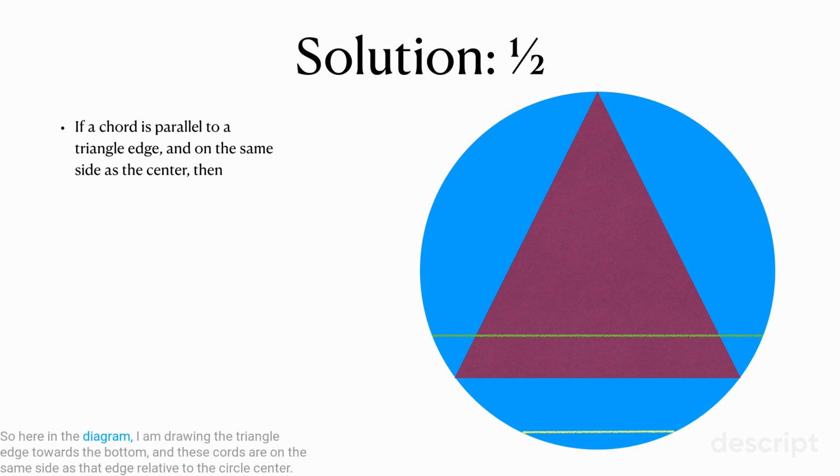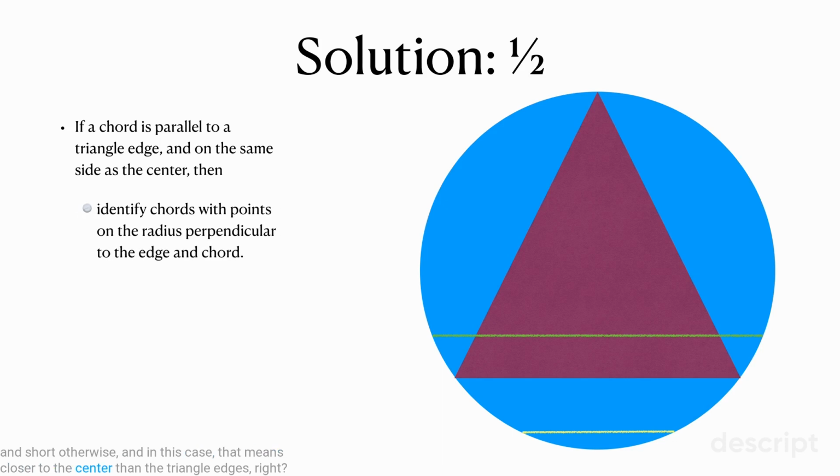So here in the diagram, I am drawing the triangle edge towards the bottom, and these chords are on the same side as that edge relative to the circle center. Now, having depicted it this way, we could reason that chords again are long if they intersect the triangle and short otherwise. And in this case, that means closer to the center than the triangle edge is, right? So chords that are closer to the circle center are long chords.